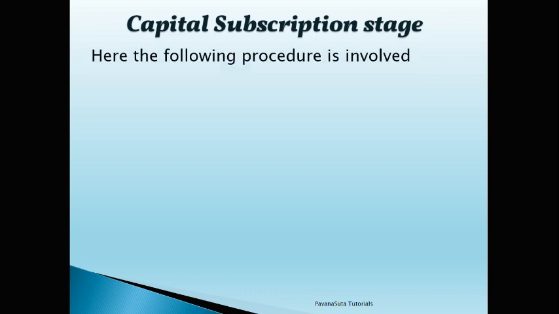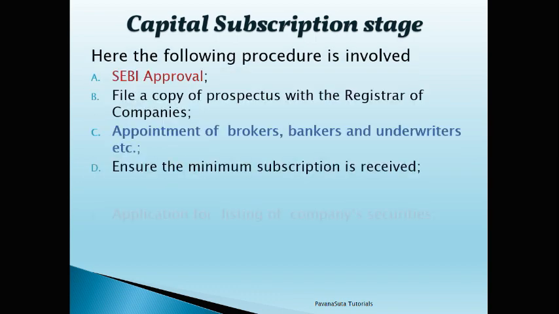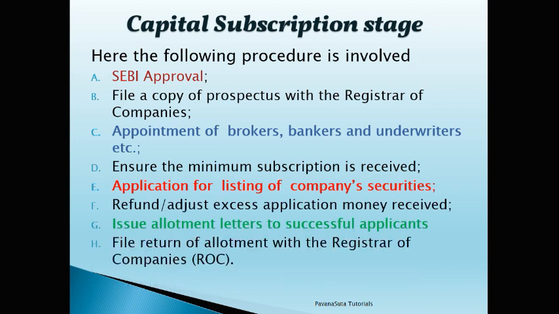In this stage, there are 8 steps involved. First one is getting SEBI approval, filing a copy of the prospectus with the Registrar of Companies, appointment of brokers, bankers and underwriters, ensuring minimum subscription is received, application for listing of the company's securities, refund or adjust excess application money received, issue of allotment letters to the successful applicants, and the last one is filing the return of allotment with the Registrar of Companies, that is ROC.